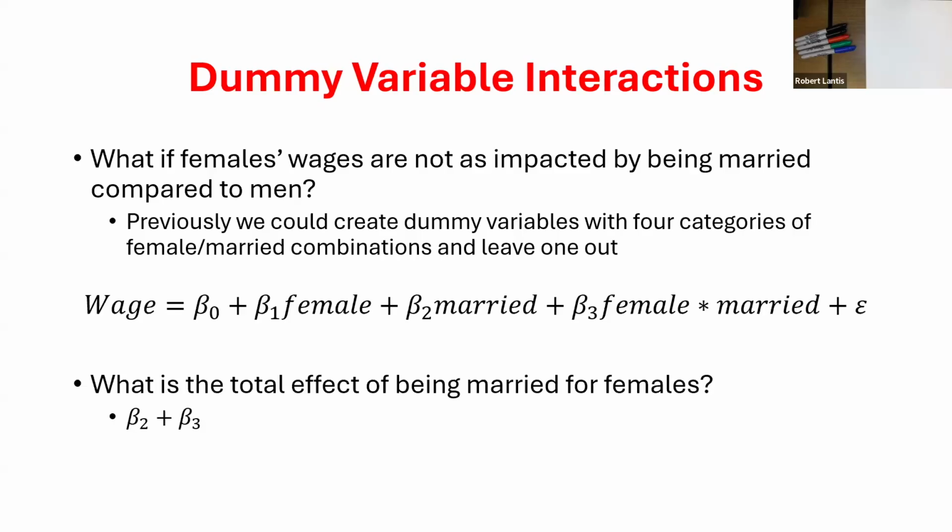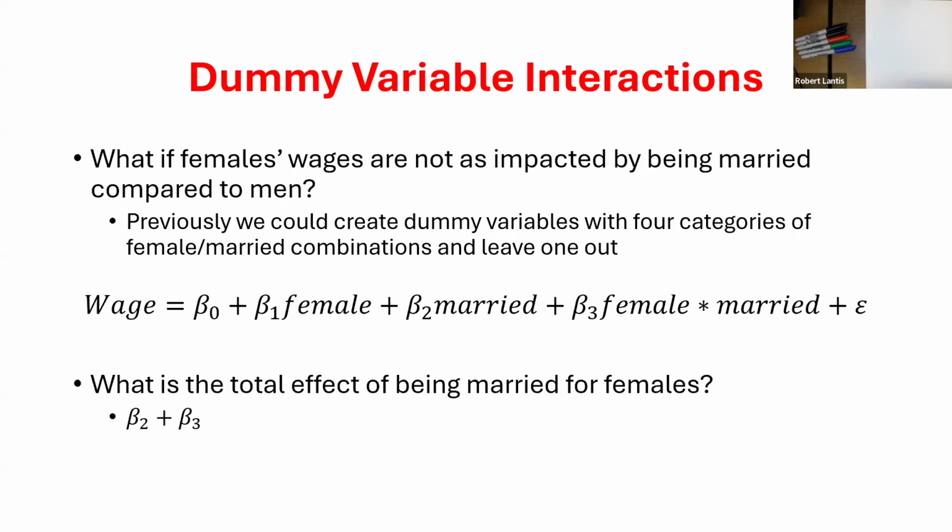So these two independent variables that we had, female and married, the effect of belonging to those groups might be different. The effect of being a female might be different depending on if I'm married or not. And the effect of being married on my wages might vary if I'm female or not. So that marginal effect might depend on this other X variable, or there might be some interaction between these two independent variables. So what I'm going to do is include this third variable, which is just the interaction of those other two. I'm just going to multiply them by each other.